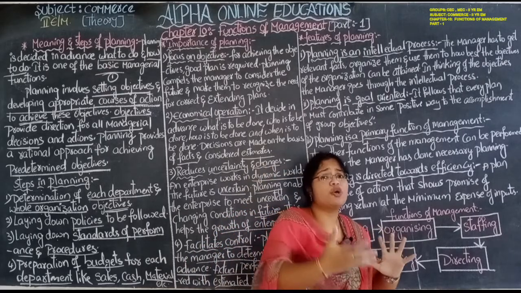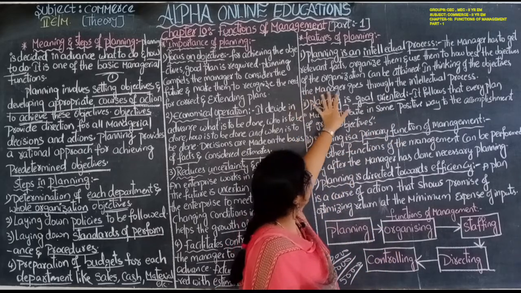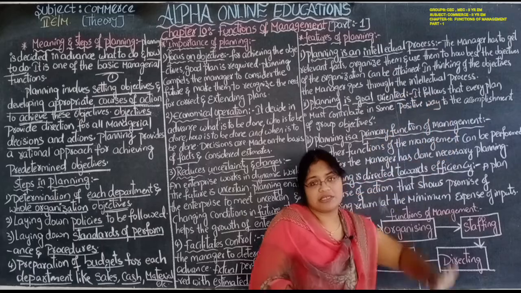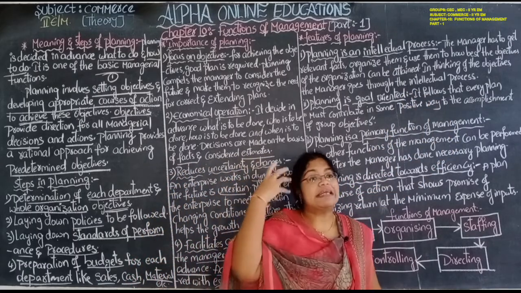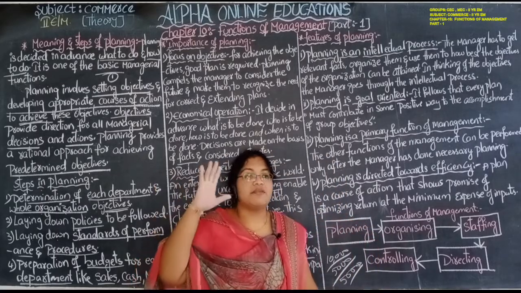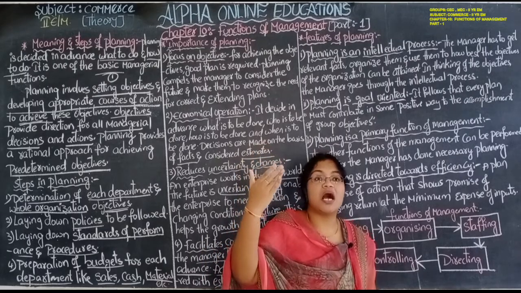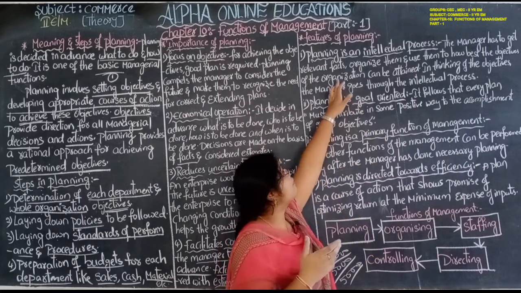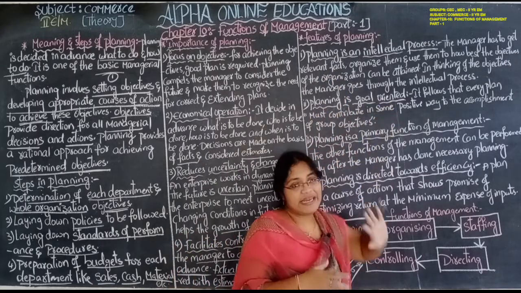In thinking of the objectives, the manager goes through the intellectual process. Intellectual means he will go for deep study and deep thinking, a single person going into deep understanding about the facts available to him.